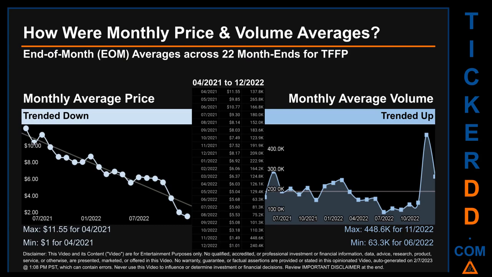The maximum end of month average price was $11.55 for 04/2021, while the minimum was $1 for 04/2021. Looking at volume, 11/2020 and 06/2022 respectively saw the highest and lowest monthly average volume at 448.6 thousand and 63.3 thousand.